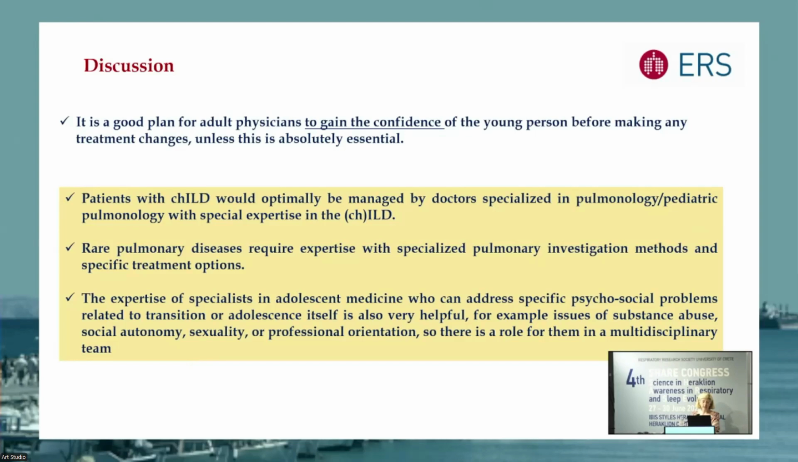Rare pulmonary diseases require expertise with specialized pulmonary investigation methods and specific treatment options, and the expertise of specialists in adolescent medicine who can address psychosocial problems related to transition or adolescence itself is also very helpful. For example, issues of substance abuse, social autonomy, sexuality, or professional orientation, so that there is a role for them in a multidisciplinary team that will be dedicated to transition of a child.